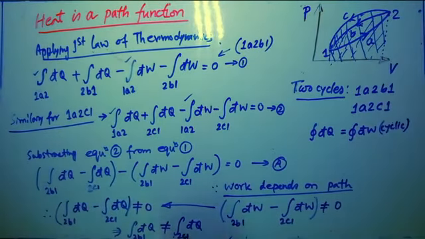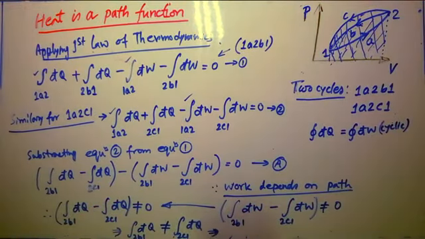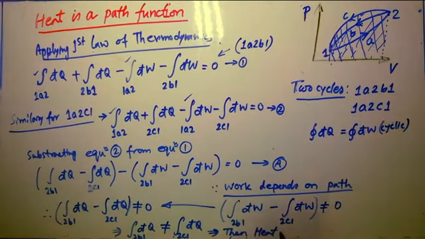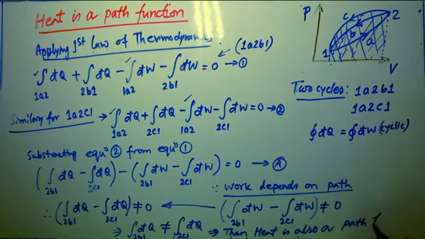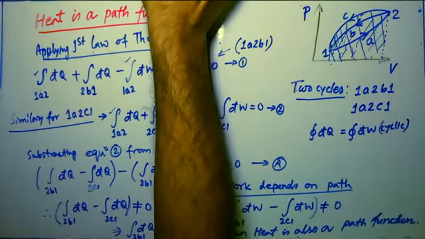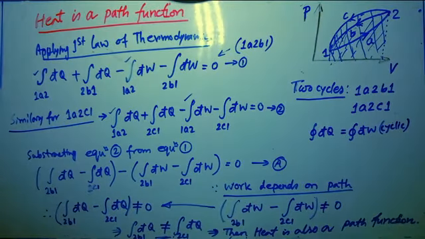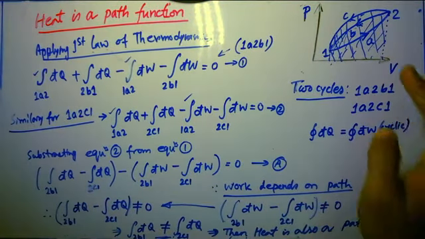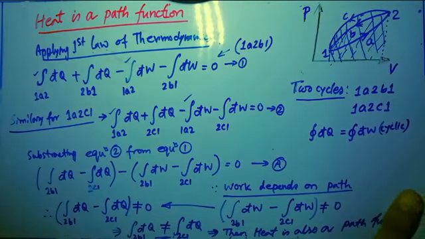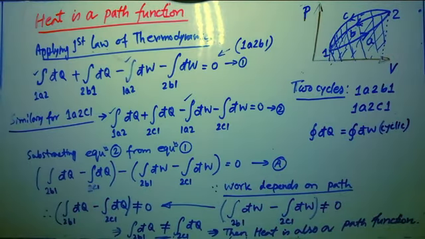So if this condition appears, we can conclude that heat is also a path function, because this condition gives us the justification to say that the amount of heat for the 2b1 process and for the 2c1 process are different, and they depend on the path, not on the points.